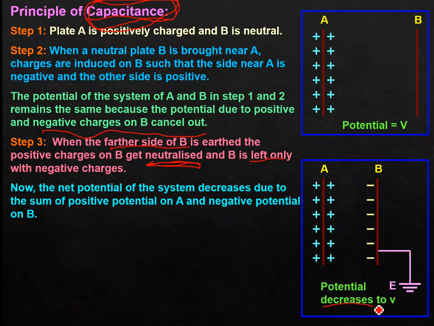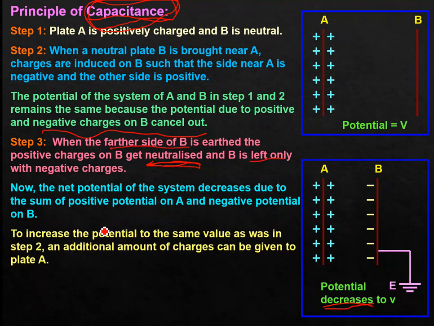So here positive charge gives positive potential, and here only negative charge gives negative potential. So the net potential will be positive minus negative, and hence it is going to be reduced. Now we can safely say, to increase the potential to the same value as in step 2, an additional amount of charge can be given to the plate A.